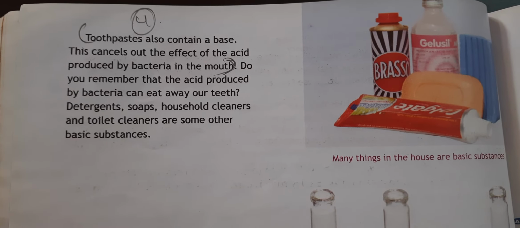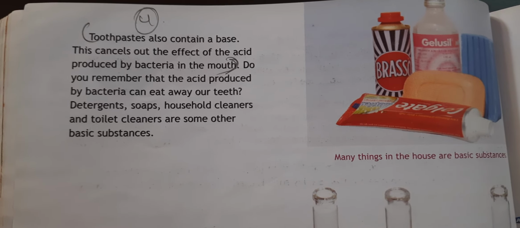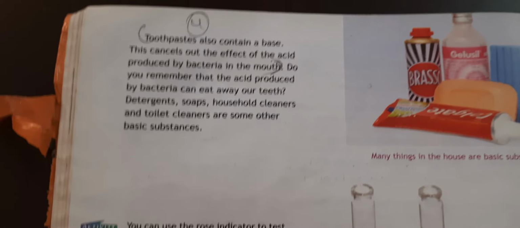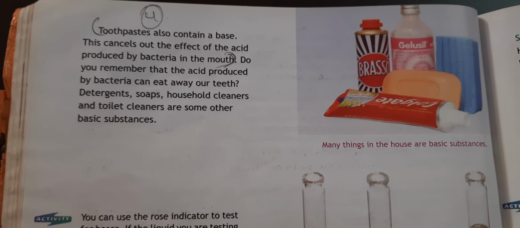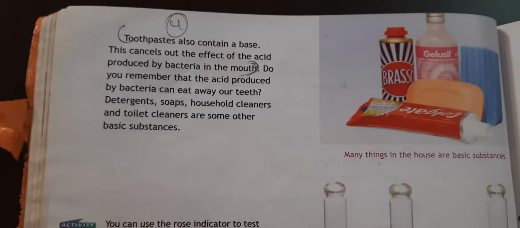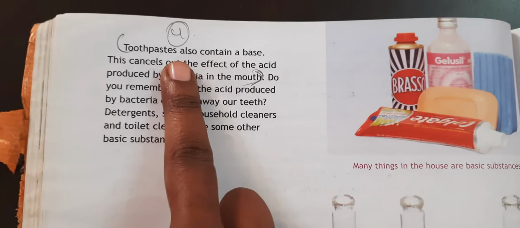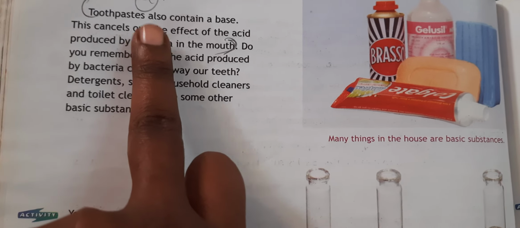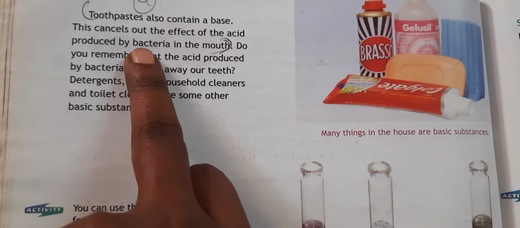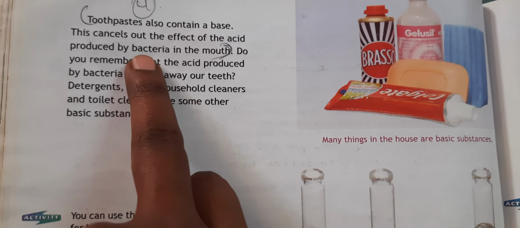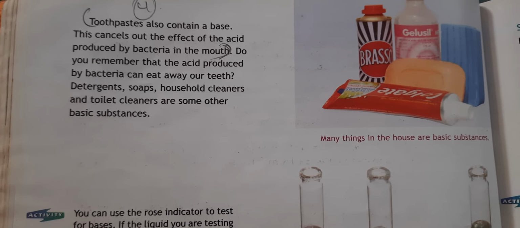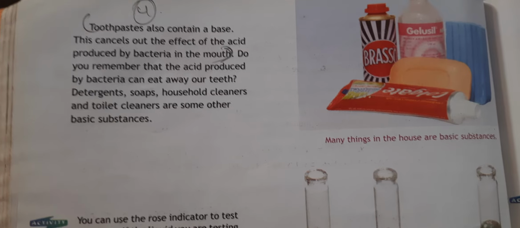Detergent, soap, household cleaners and toilet cleaners are some other basic substances. All these soaps and detergents are basic substances. They are cancelling out the effect of acid. Whatever toothpaste we are using contains a base, and in our mouth there are some acids produced by the bacteria. So the base present in the toothpaste cancels out the effect of the acid.